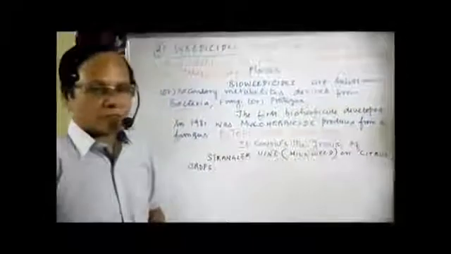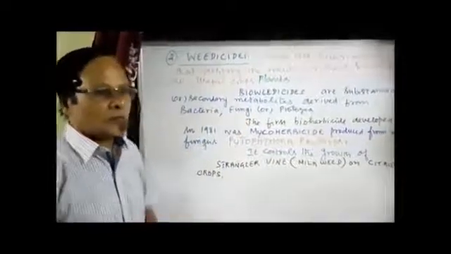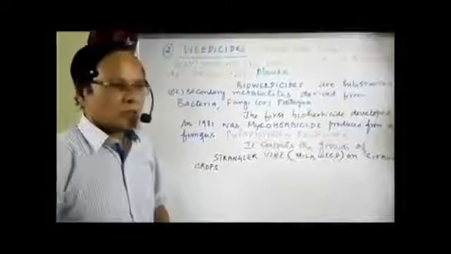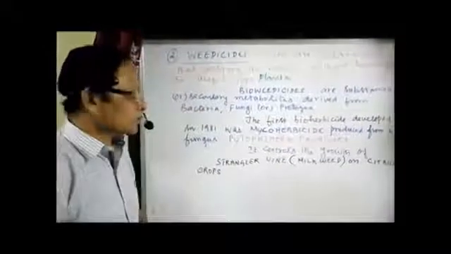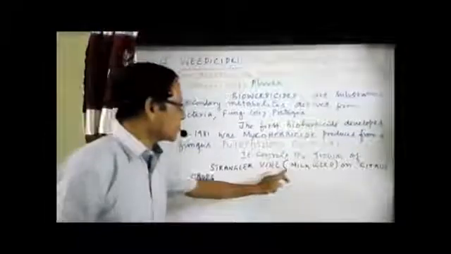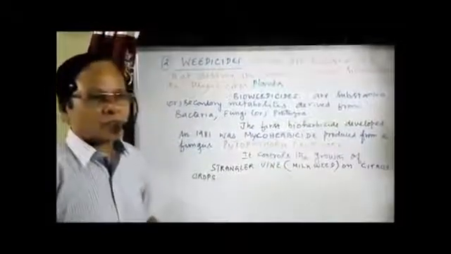Now, the first bioherbicide was developed in 1981. It was a mycoherbicide produced from a fungus called Phytophthora palmivora. That's the fungus from which we derived the first mycoherbicide. Now, what is its role? It controls the growth of strangler vine, a kind of milkweed growing on the trees of citrus plants and affecting their growth. This weedicide is used to kill strangler vine growing on the surface of the tree trunks of citrus fruits.